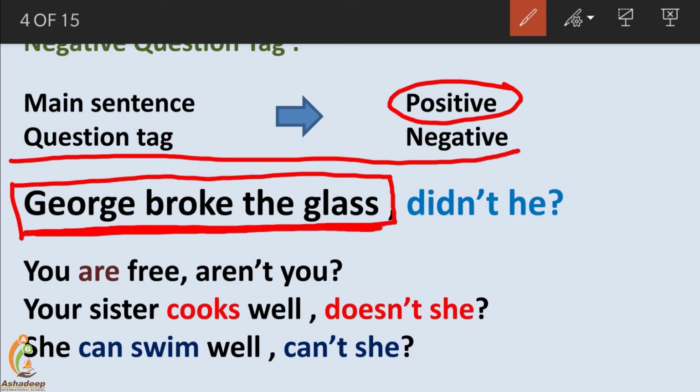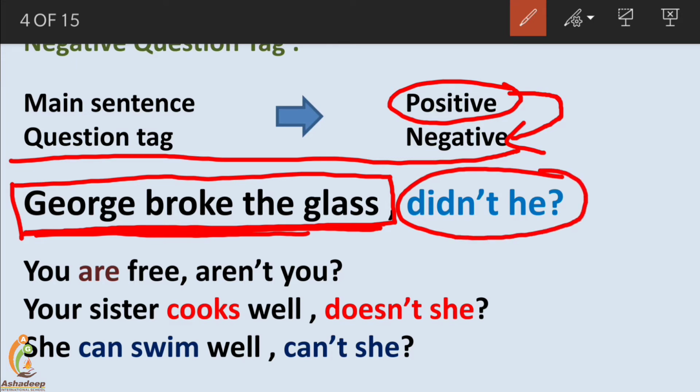No negative word. There is no not, did not, does not, do not. So we can say the sentence is positive. The main sentence is positive, so the question tag will be negative. Here you can say, didn't he? It's the question tag which is given in negative.